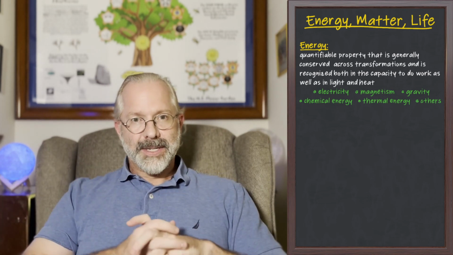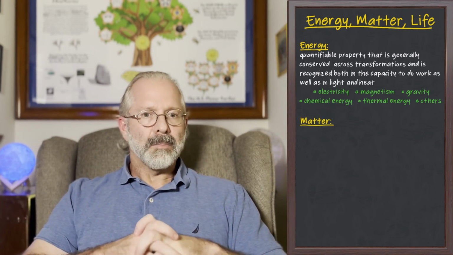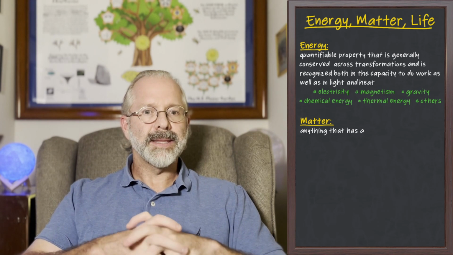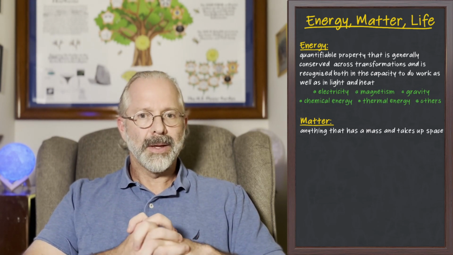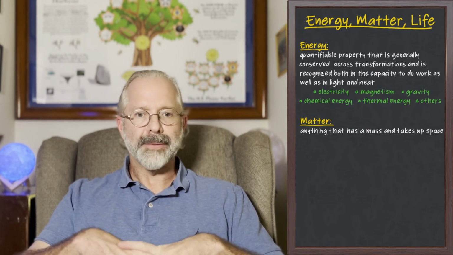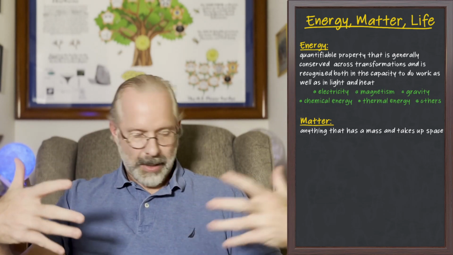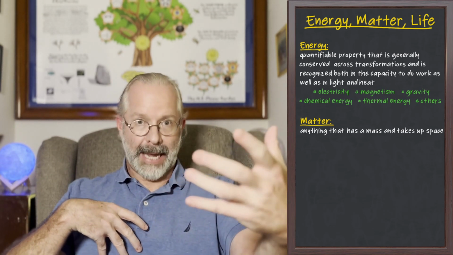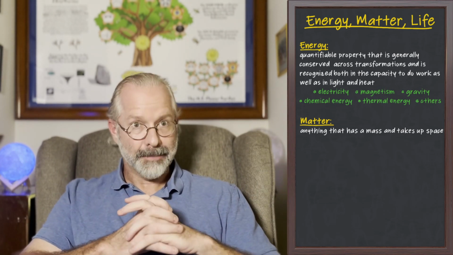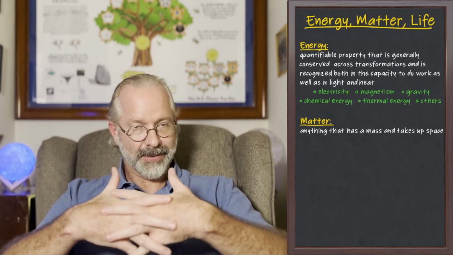With energy defined as such, let's move on to matter. Matter is classically defined as anything that has a mass and takes up space. And for our everyday world, we can say that matter is made up of objects. So this chair, myself, the camera, these are all material objects, and they're generally made up of atoms.